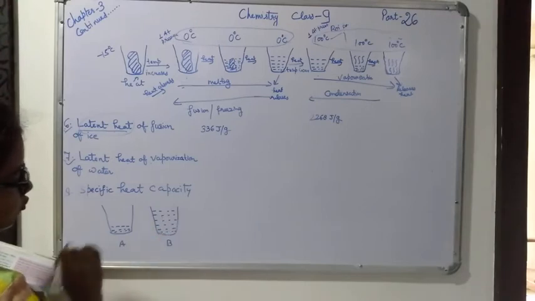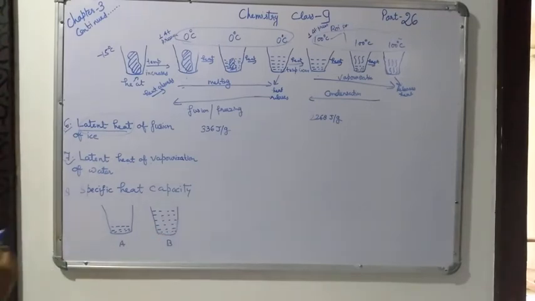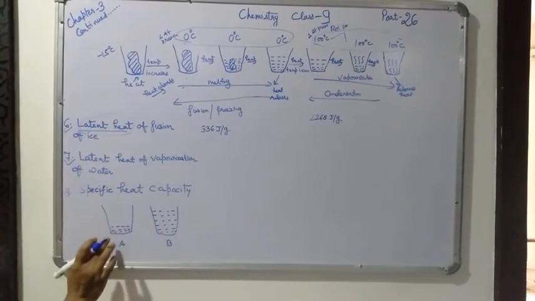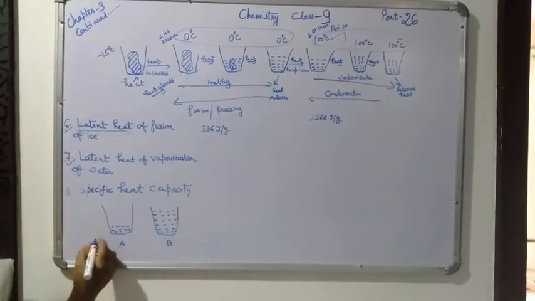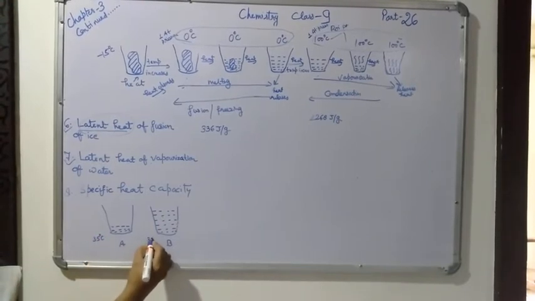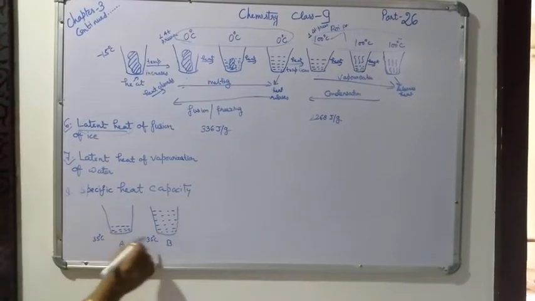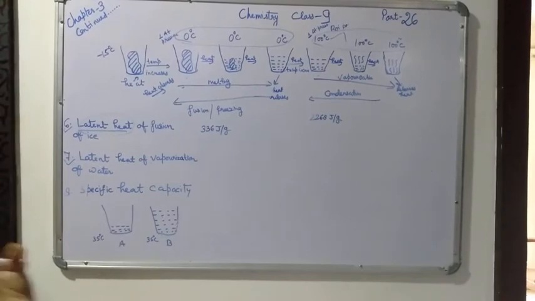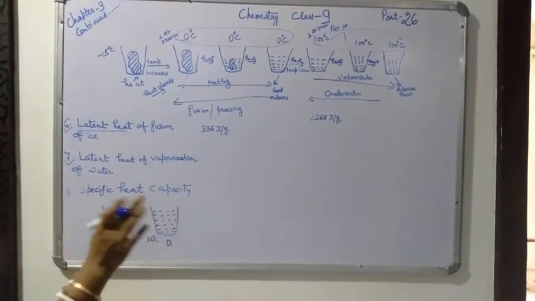Now suppose the initial temperature is 35 degree in both. That temperature should be also same. The size of the container will be same.